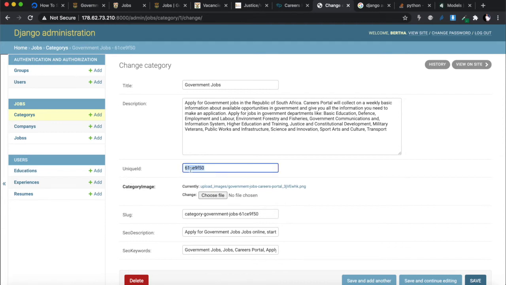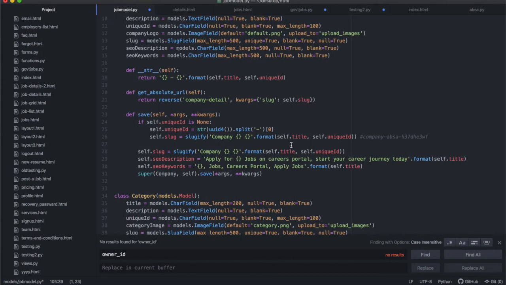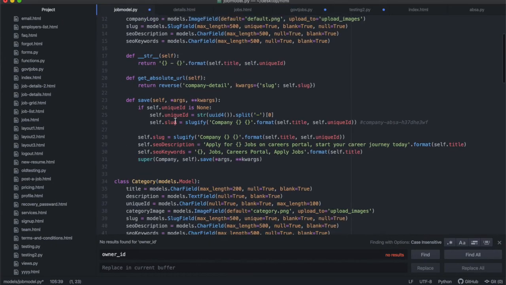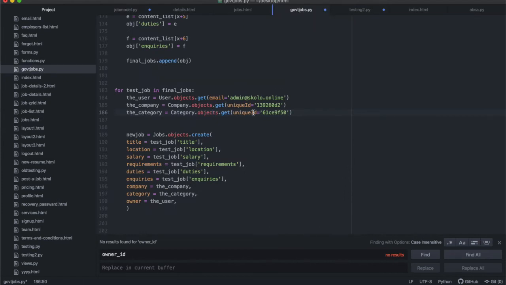And then I know what my unique ID is. After I've saved it and I go to the edit page, I'll be able to find my unique ID, and I'm doing all of this in the admin panel. So this unique ID is the one that I'm using over here when I'm saying company objects get that unique ID. All right, so first of all I created the thing in the admin panel. After I created it, I saved it, and from the way I've written my function, it's going to create a unique ID for me. Then once I've done that, I'm going to use that unique ID to pull out that instance of the company, that instance of the job.